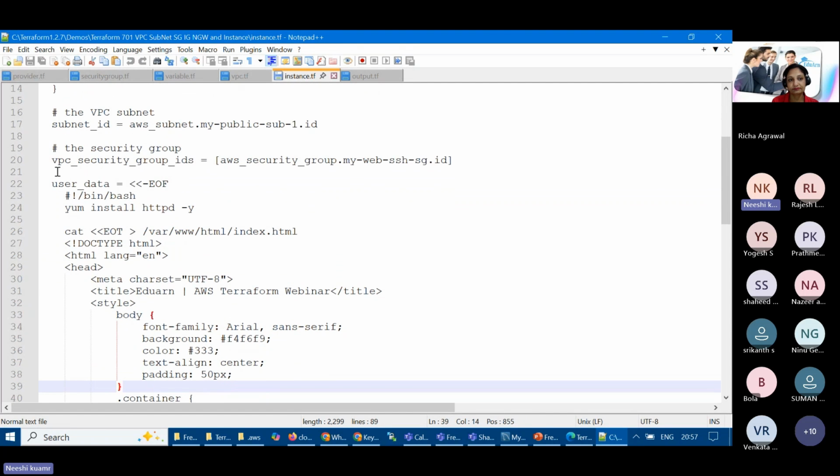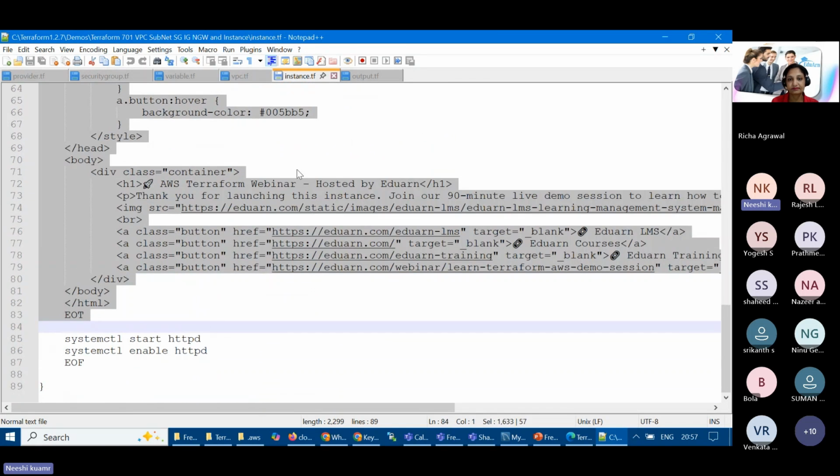Then we have a concept called user data, right? Whenever this server is created, by default some software will be installed, and that software is nothing but HTTPD, which is the Apache web server. With the help of this Linux command, we are creating an index file and putting it in one HTML file, where we have an image and several links.